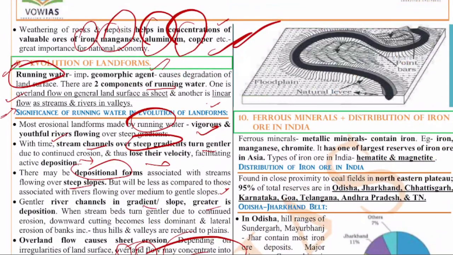Okay, so here also you can see this is the natural levee. These are the point bars. Point bar, natural levee, this is the floodplain. These are the various depositional landforms.